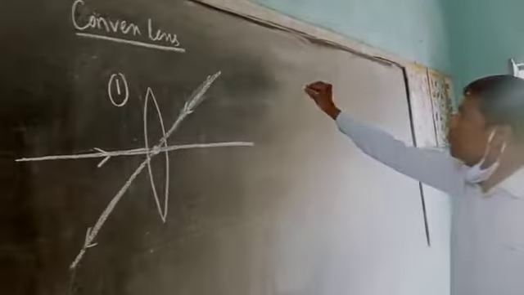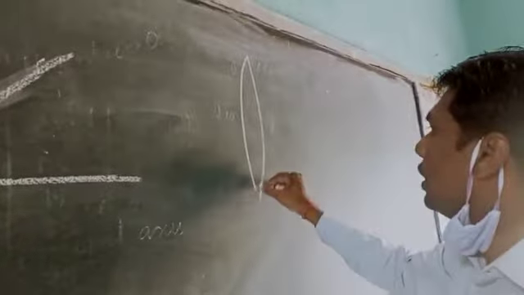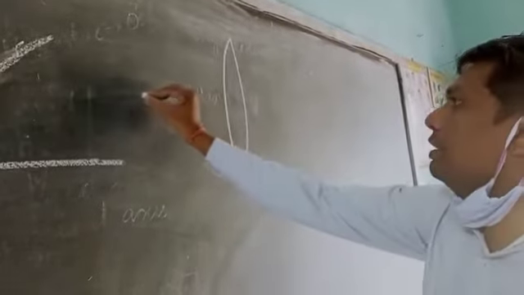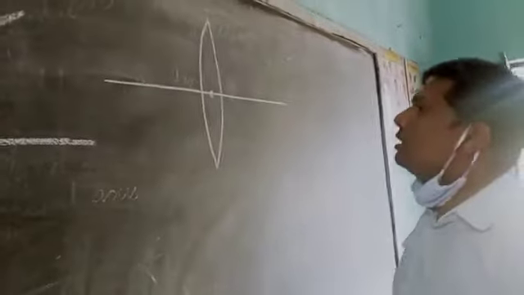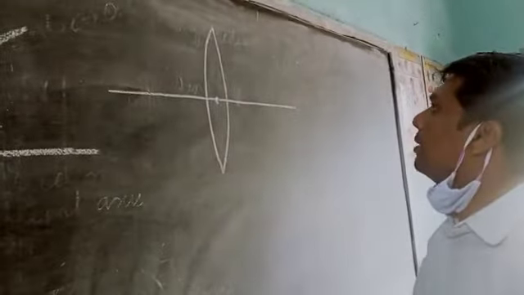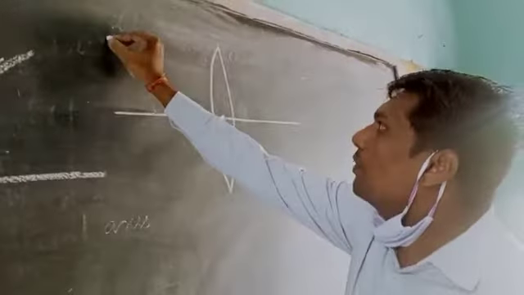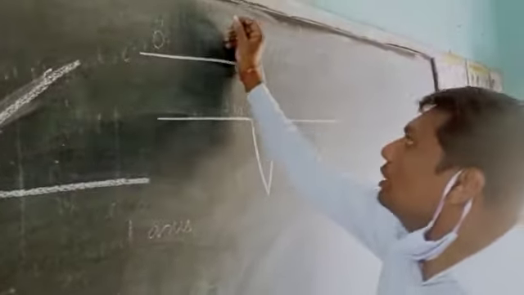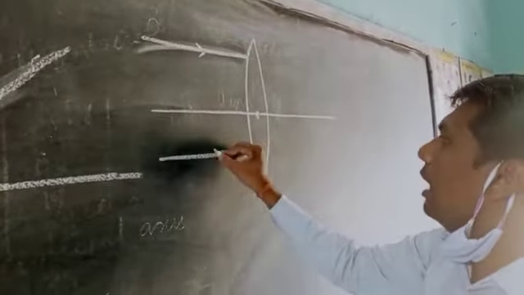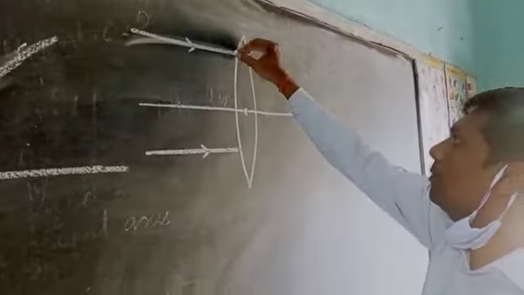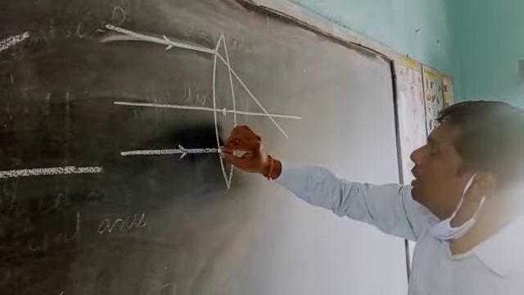Second case. Suppose this is the convex lens, this is the principal axis, and this is the optical center. Then any ray of light which is parallel to the principal axis, after refraction, will pass through one common point.